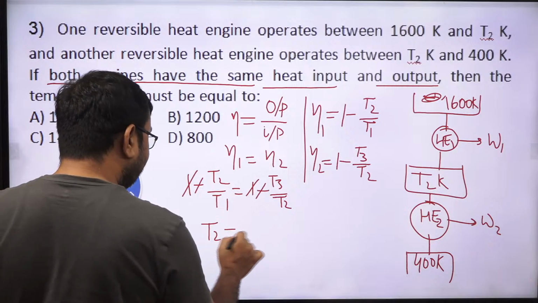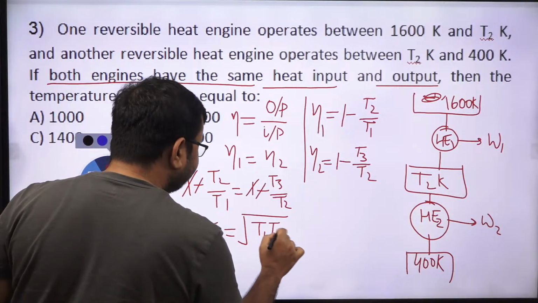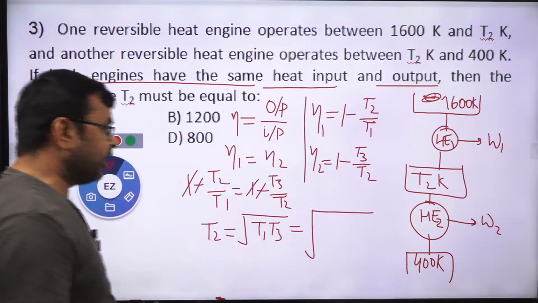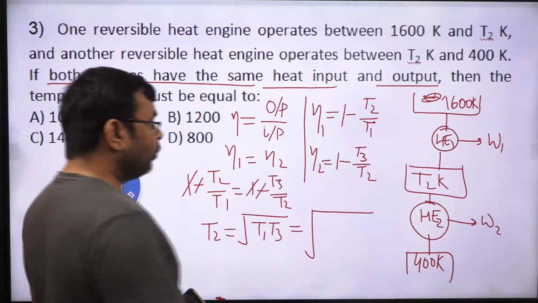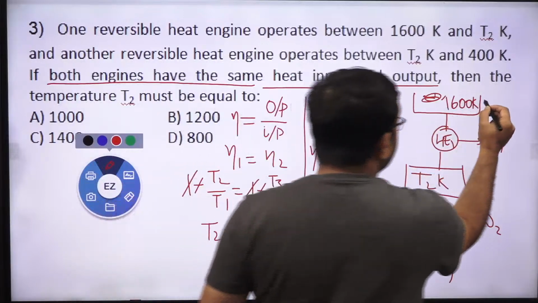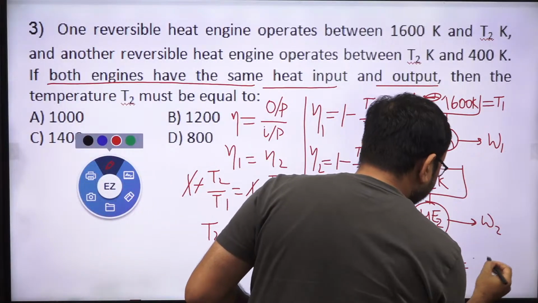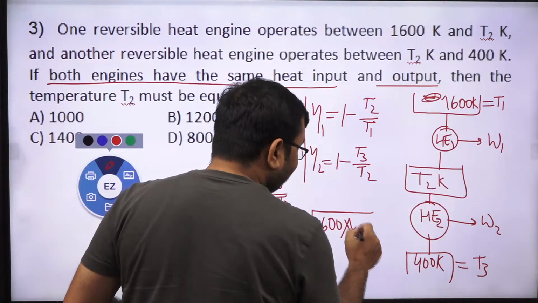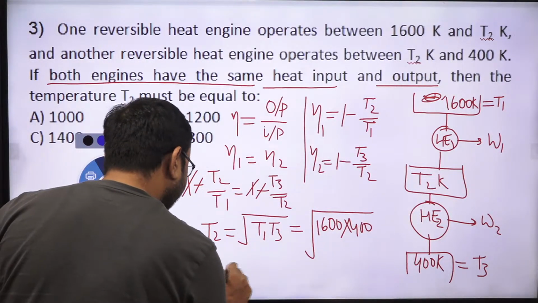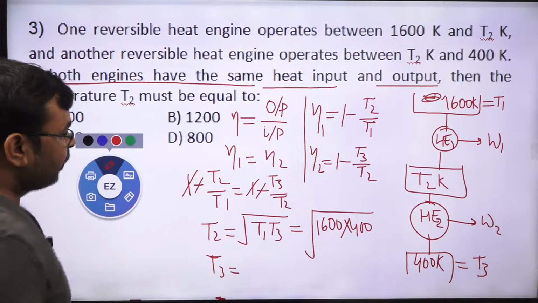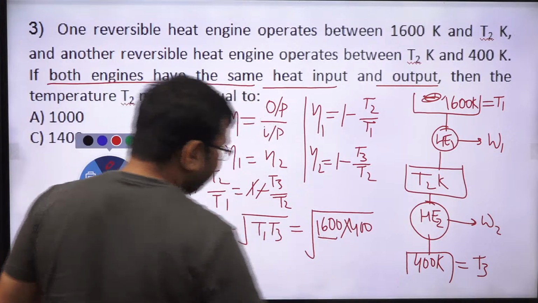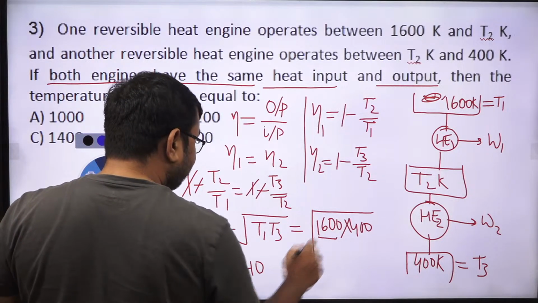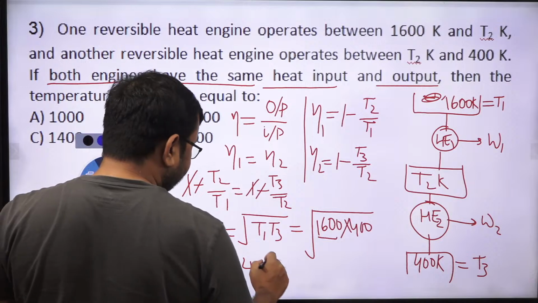So simply, can I write T2 is nothing but the square root of T1 T3? Yes or no? So you just put the value of T1 and T3 in this expression, then you can get the value of T2. If I multiply 1600 into 400, the square root of 1600 is 40, and the square root of 400 is 20.